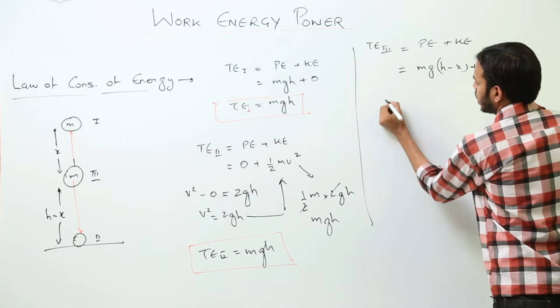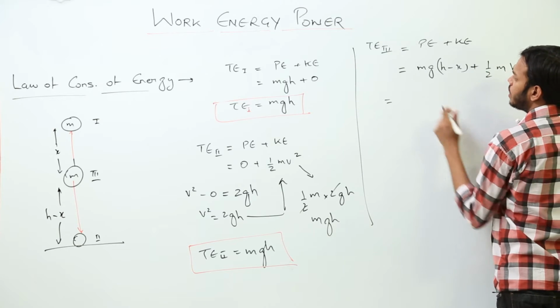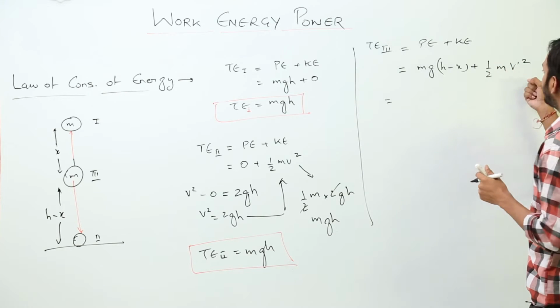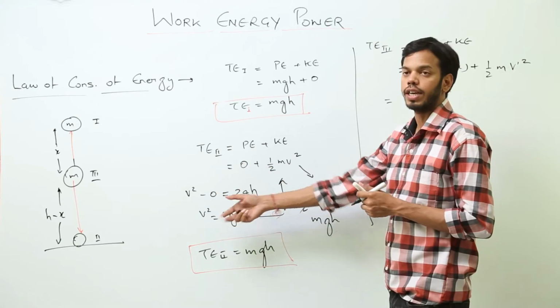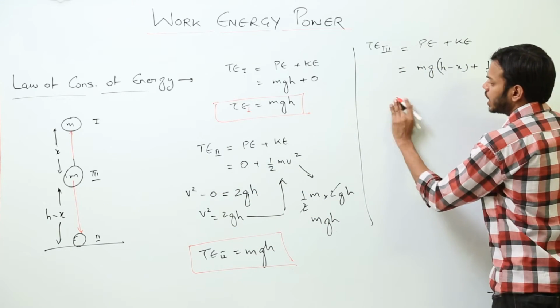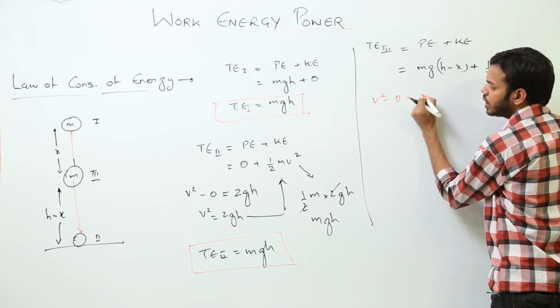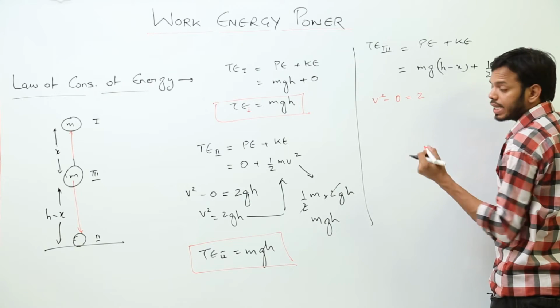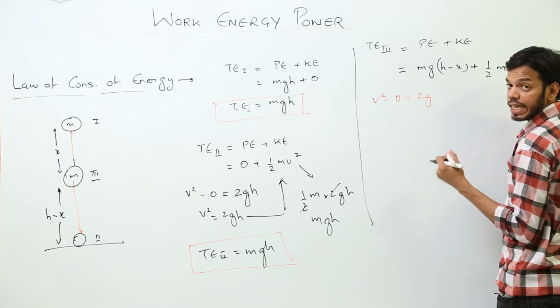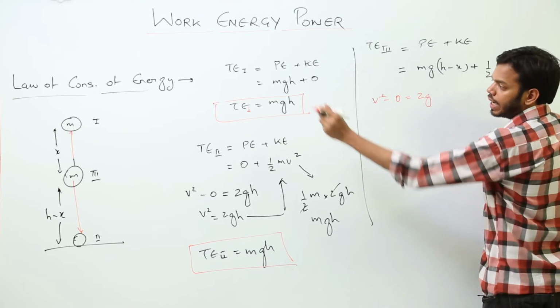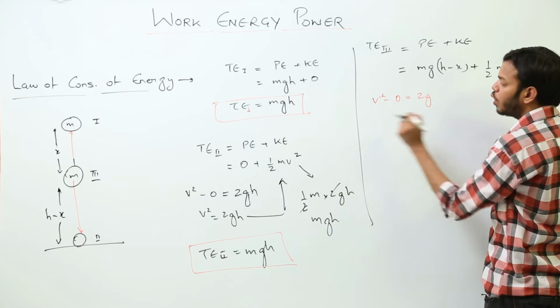Before moving on further, let's find the value of v dash the way we found it here. So v dash square minus initial velocity u square, which is 0, is equal to 2as. a is acceleration due to gravity, whereas s is the distance covered, and the distance covered from position 1 to 3 is what? x.